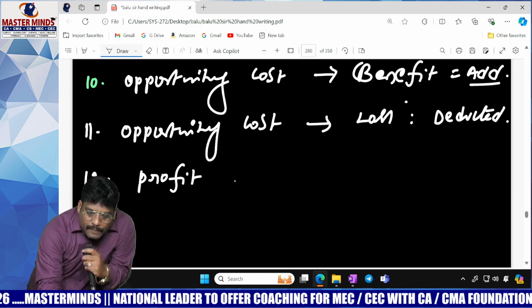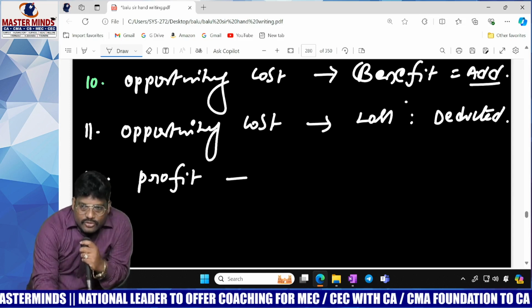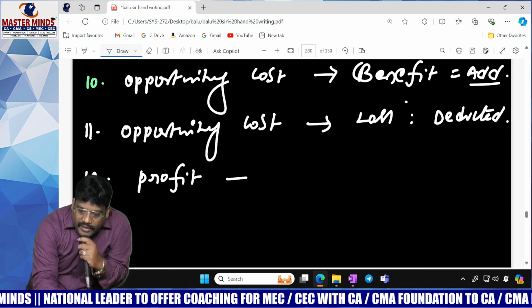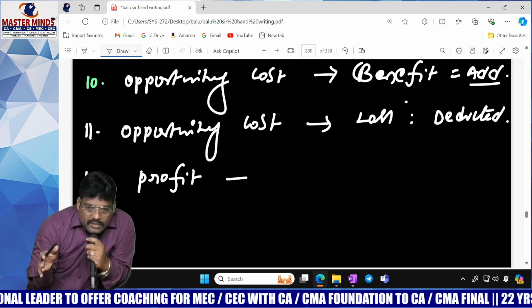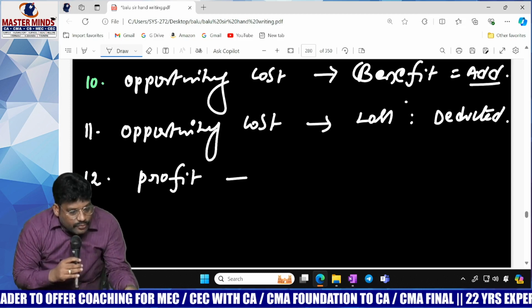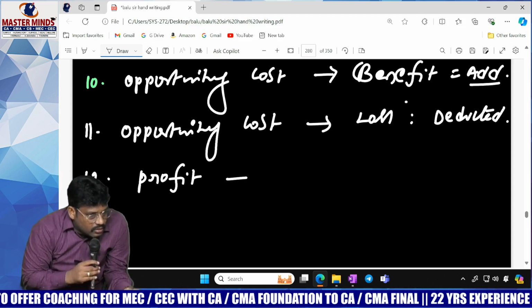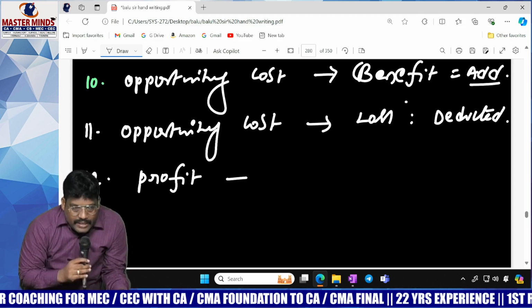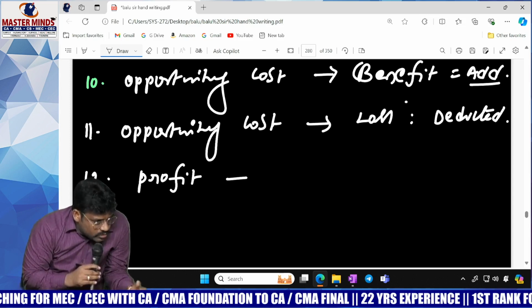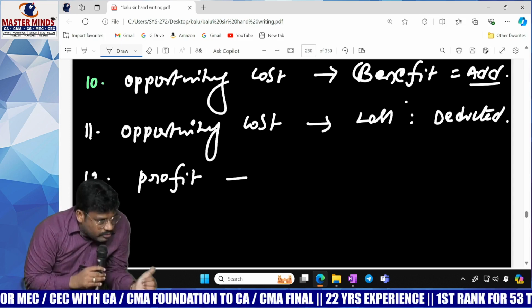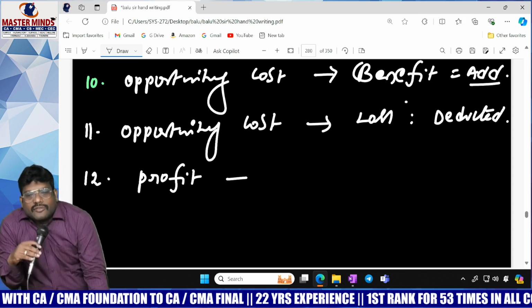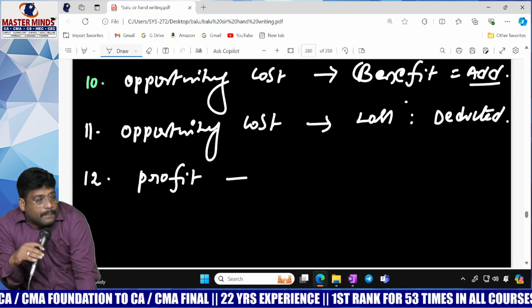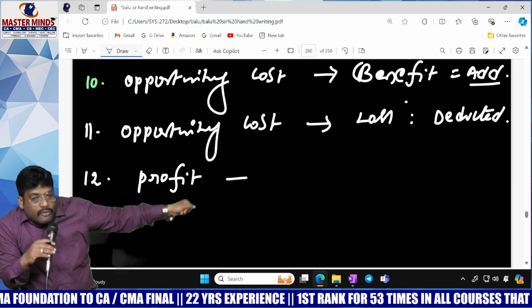Sir, from operating activity, whatever you get is profit. When you purchase an asset and by using that asset you produce a product, and by selling that product in the market, after overcoming its cost, whatever benefit you get is called profit.